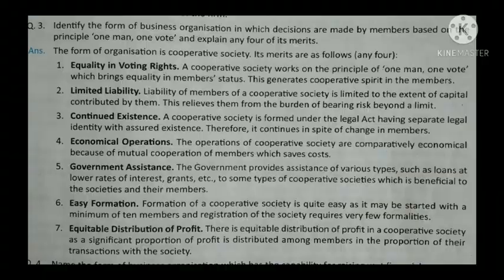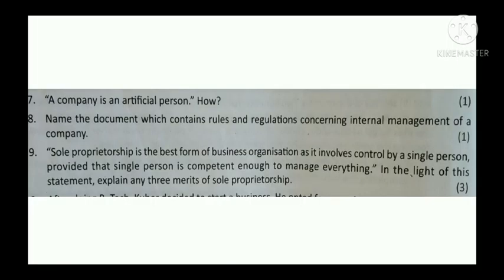And the next question is, a company is an artificial person. How? Here in this question you can see the most important feature of joint stock company. What is that? A joint stock company is an artificial person. How is it possible? A company is a creation of law and it exists independent of its members. Like natural persons, a company can own property, incur debts, borrow money, enter into contracts, etc. But unlike them, it cannot breathe, eat, run, and so on. Therefore, it is called an artificial person.